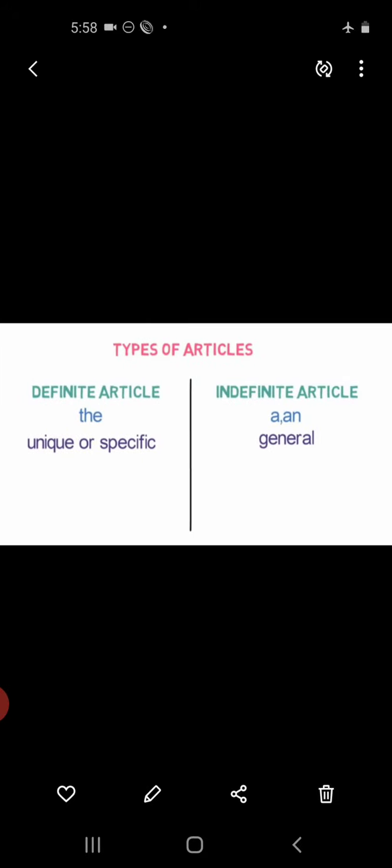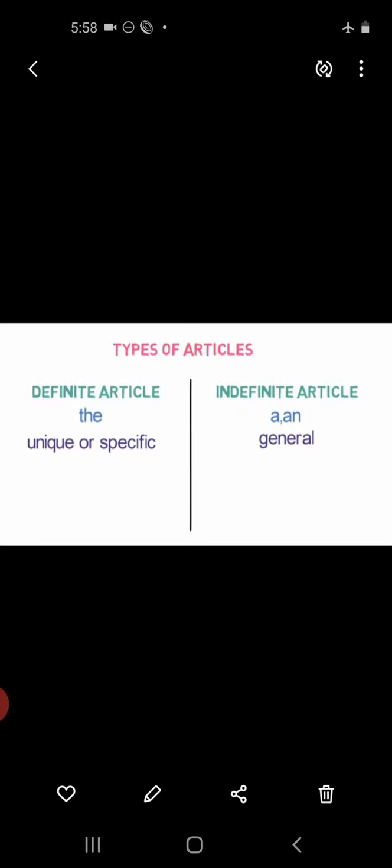There are three kinds of articles: a, an, and the. We can divide them into two categories: definite articles and indefinite articles.